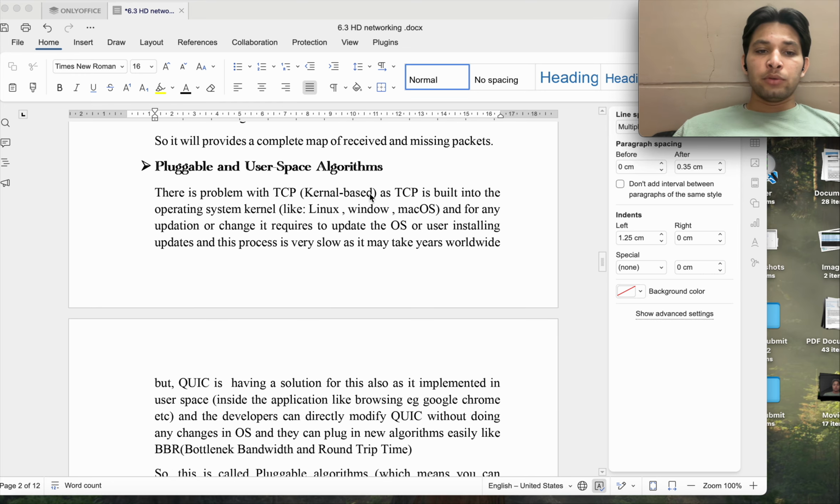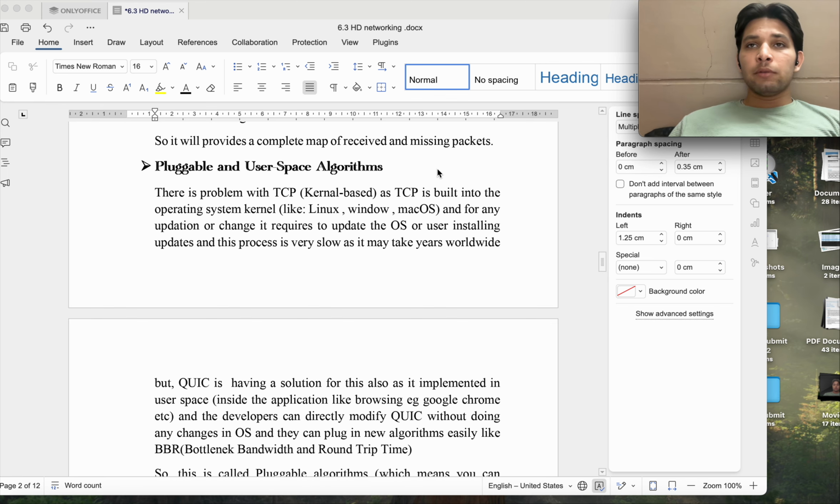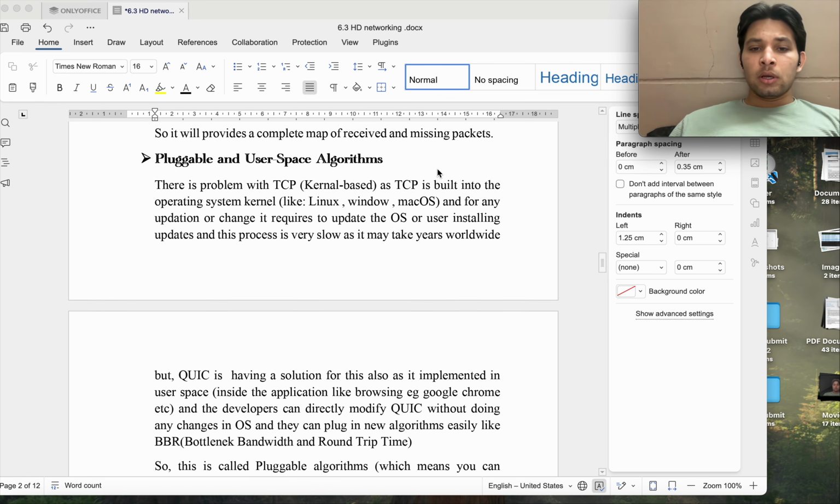Pluggable algorithms. TCP is kernel based, meaning it is built into the operating system. If we want to make any particular update, we have to update the operating system all over the world, and it is a very long process. It takes years to make a single change.